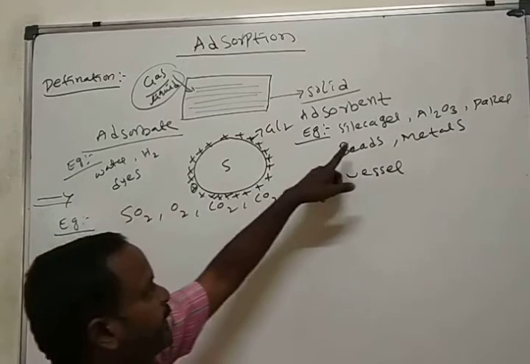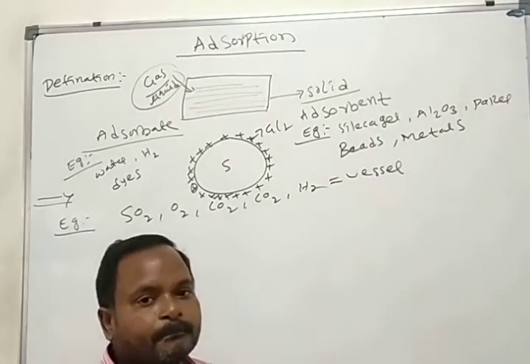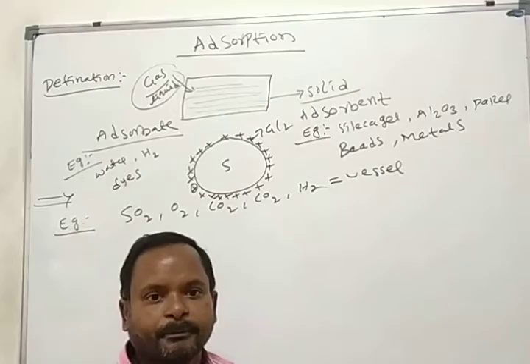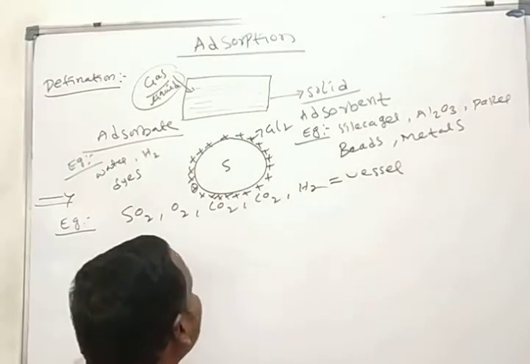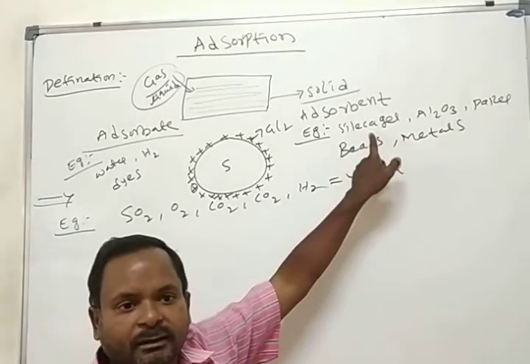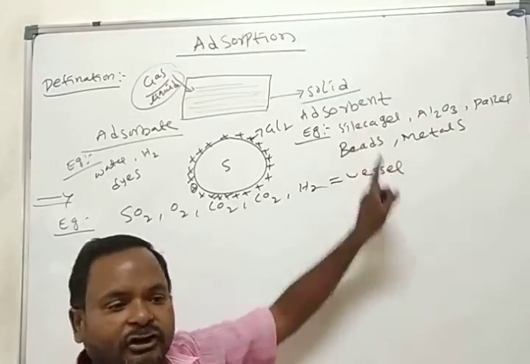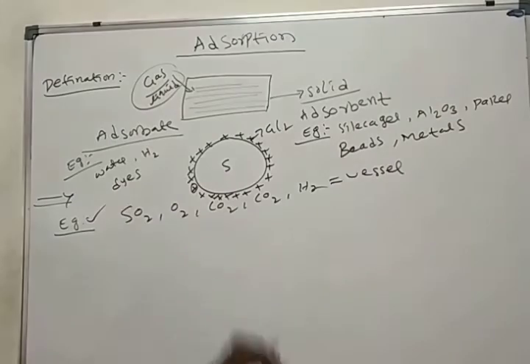The vessel contains silica gel. You shake it for a long time. What happens? All these gases get adsorbed on the surface of the silica gel. This is one of the best examples for the adsorption process.